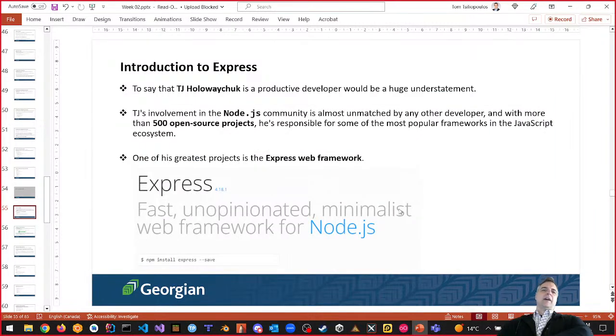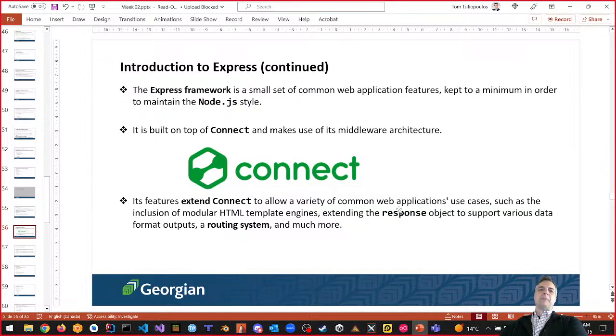So back in the 2008 time frame, TJ Holowaychuk was a crazy developer that came up with Express. What he did was wrap it around something called Connect. Connect was a module that helped us do Node.js easier way back then. Express extends Connect and adds more functionality, like a routing system and a bunch of other stuff, right?